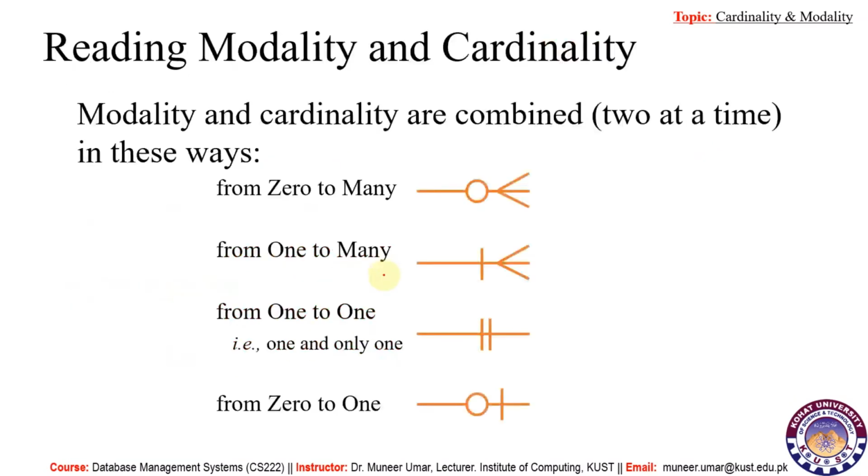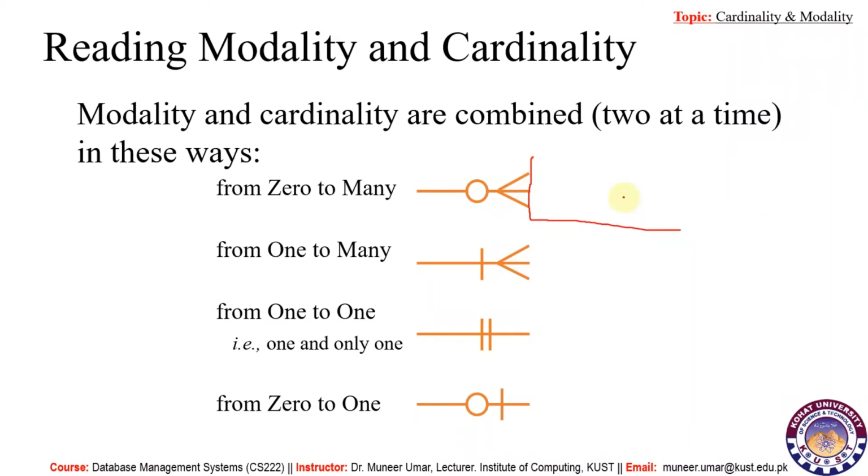Now, how can we read cardinalities? Here we have some cases. Actually, we combine modality and cardinality in the relationships to specify the level or the degree of relationships.